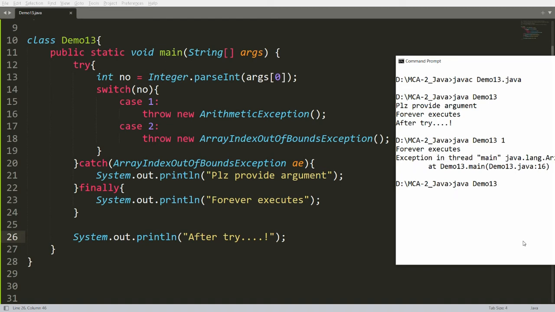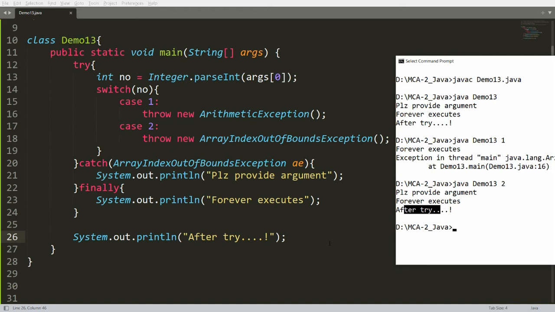But suppose you pass 2, then you are generating the exception again and that is array index out of bound. Then it will give me a message, please provide the argument, forever executes and after try. So we can say throw is used to break the switch case also. Throw is used to generate the exception.